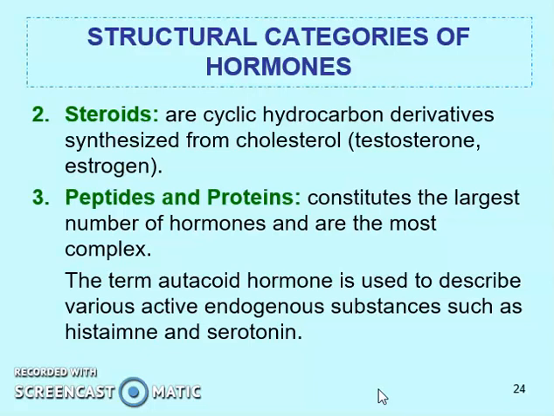Then there's a term called autacoid hormone. It is used to describe various active endogenous substances such as histamine and serotonin. Basically, these are the compounds which can act as a hormone and also act as a neurotransmitter or as another kind of active compound.